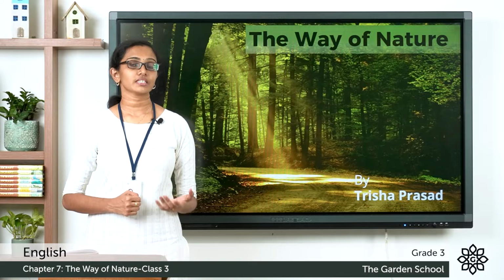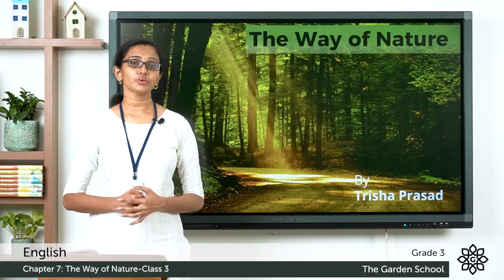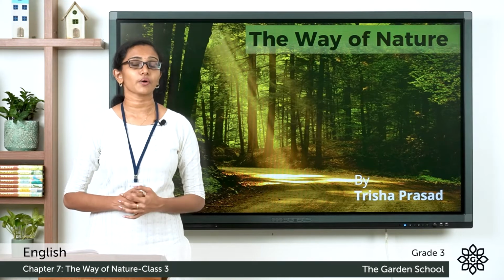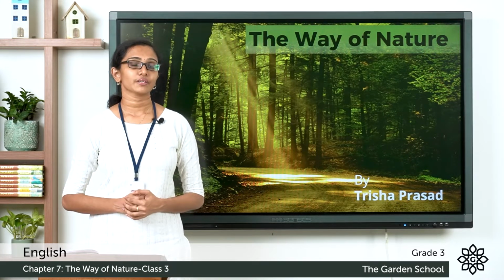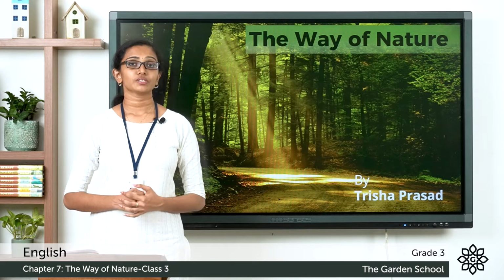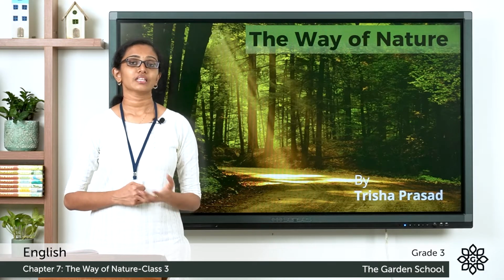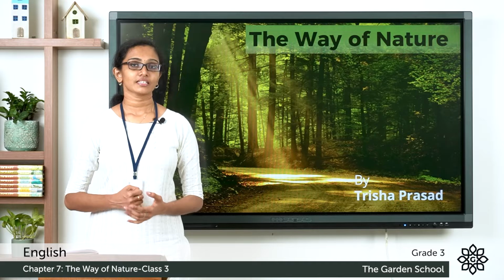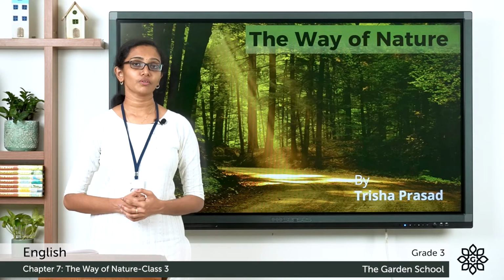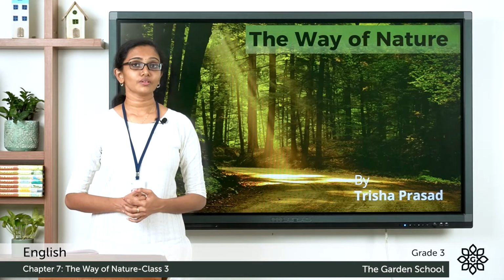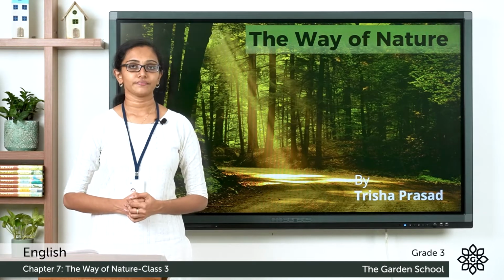Trisha Prasad is a young poet who lives in Bengaluru with her parents, and she started writing poetry ever since she was 10 years old. This poem, The Way of Nature, describes how beautiful nature is. The poet describes different aspects of nature such as the trees, the earth, the sun, the moon, the stars, the clouds, the oceans, the mountains, and how all these contribute to the beauty of nature.